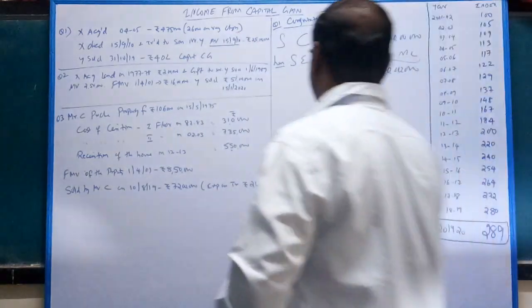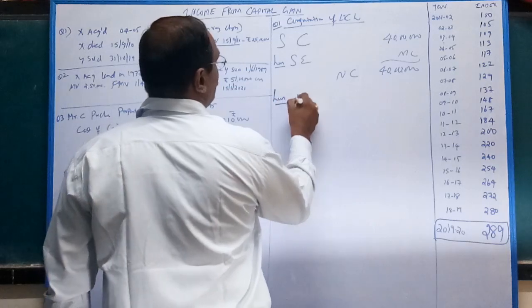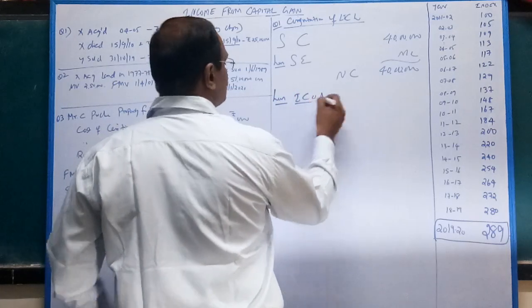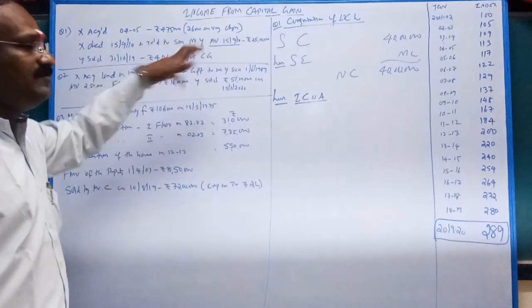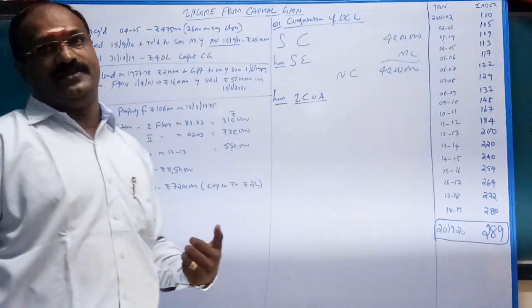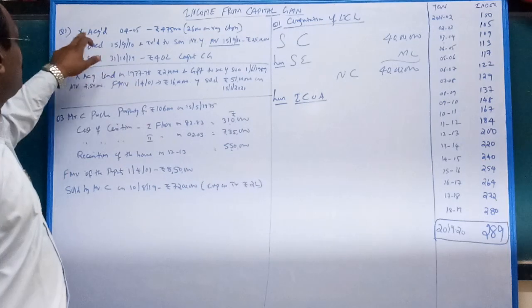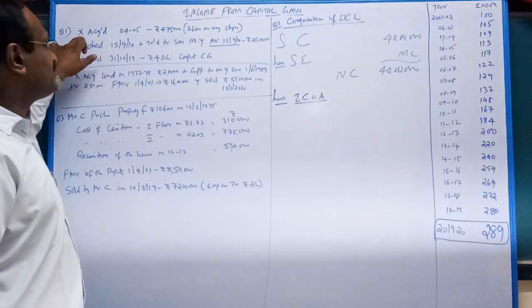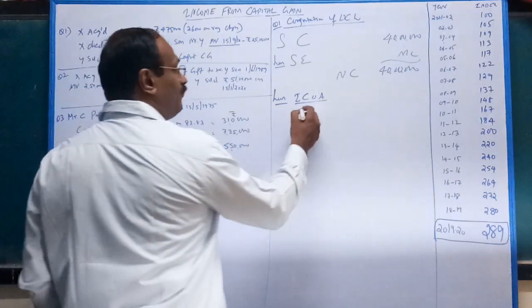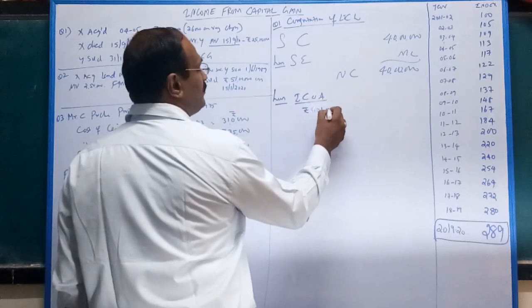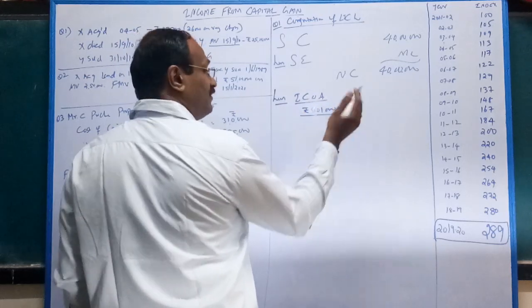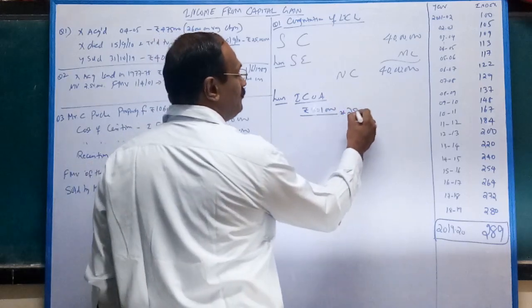Next, less indexed cost of acquisition. Very important. Here, the cost of Y will be 0 because it's a gifted property. Thereby you will take it from X, that is his father's cost. Father's cost 4,75,000 plus 26,000 comes to 5,01,000. Of course, you know, the index of the year is 289.